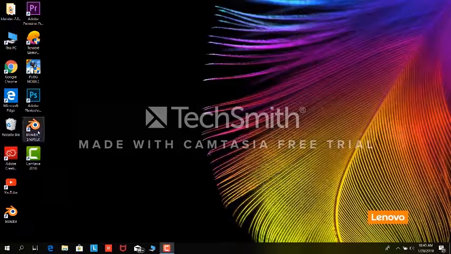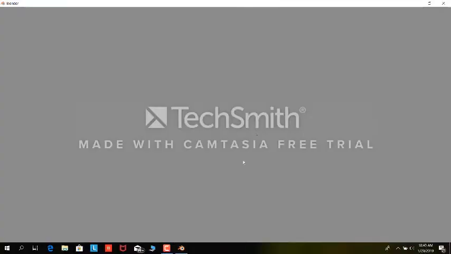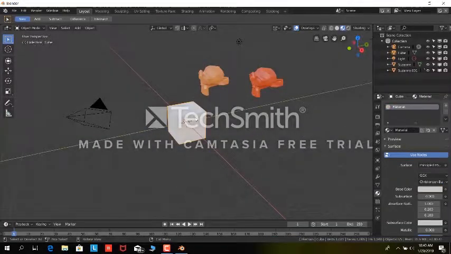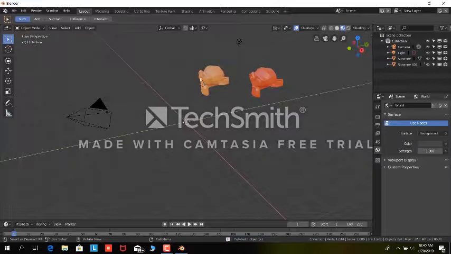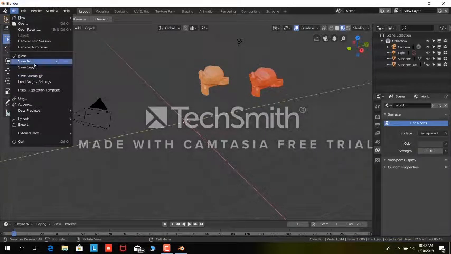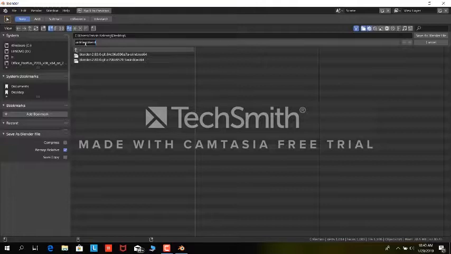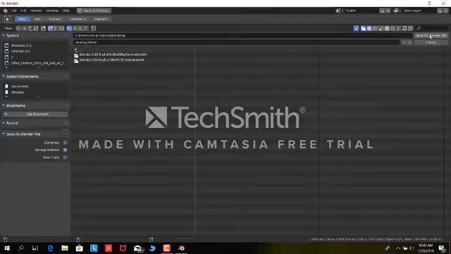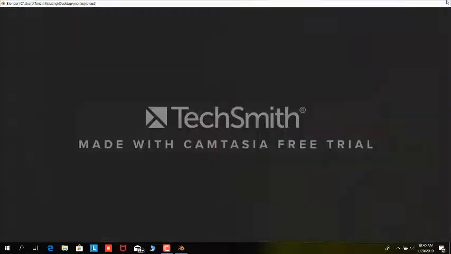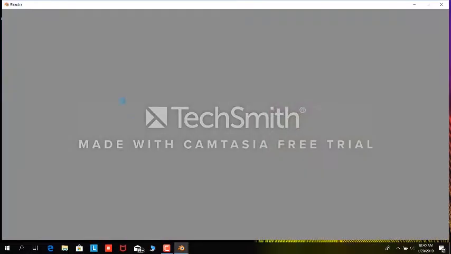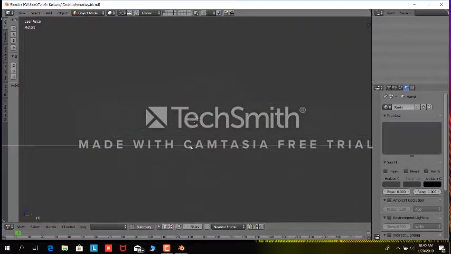So for example, let me show you an example. I just want to save these two monkey heads, and when I save these two monkey heads, the name is monkey, and let me save on the desktop. So when I open this one, we get this blank interface of the older version of the Blender.